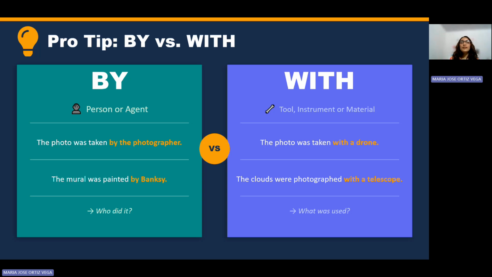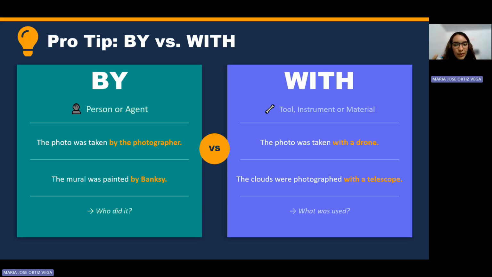The photo was taken by the photographer. A photographer is a person, for that reason we use by. The last one, the mural was painted by Banksy. Banksy is an agent and also a person, so we use by.